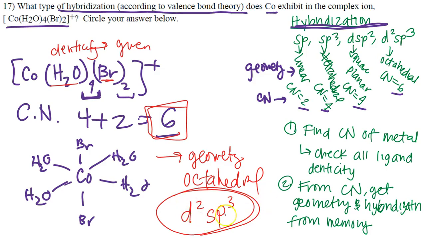So it's D2sp3 here. Again, the approach is going to be find the coordination number of the metal, check the ligand denticity just to make sure you're not messing up your numbers, and then from the coordination number, get the geometry, and of course, hybridization. This all has to do from memory. A lot of times with this type of question, I simply just see folks write D2sp3 and circle the answer. There's nothing more you have to do if you just already know it from memory.